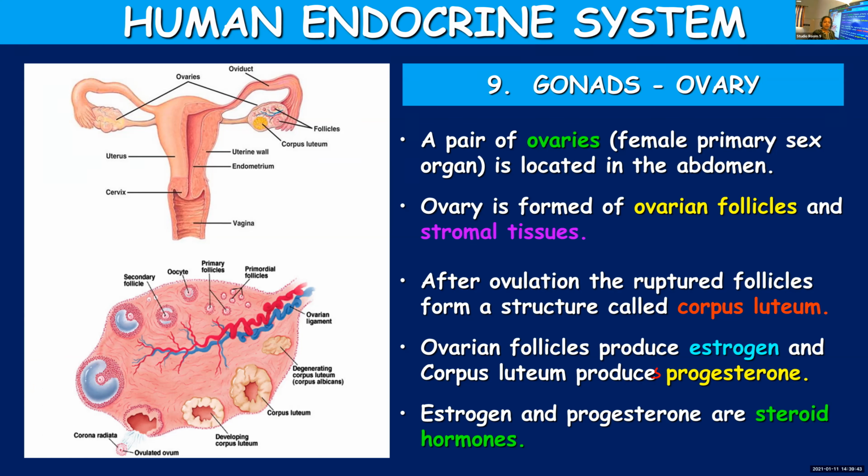Steroid hormones are a particular category of hormones, and the speciality of steroid hormones is that they consist of 17 carbon atoms arranged in the shape of 4 rings. It's a 4-ringed structure. I think you're learning ringed structures in chemistry. So steroid hormones consist of 4 rings and 17 carbon atoms. Both estrogen and progesterone are natural steroid hormones.